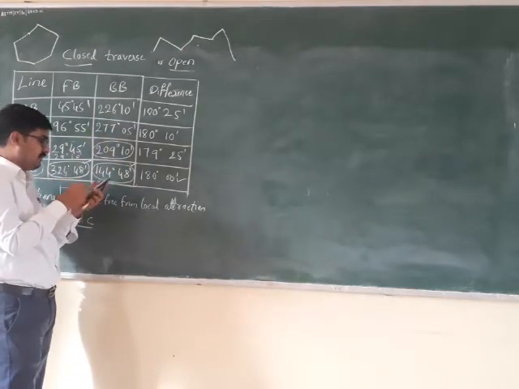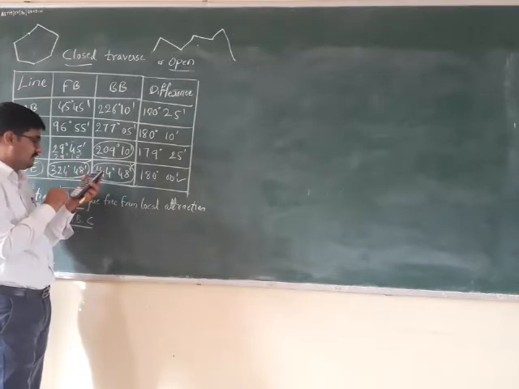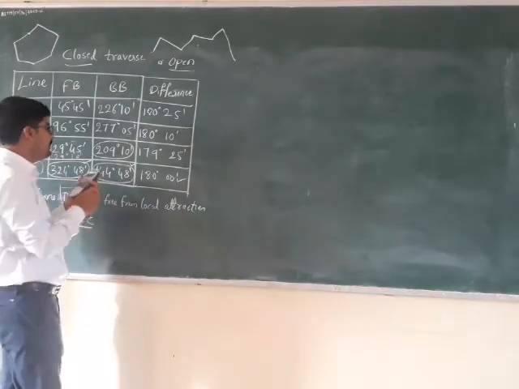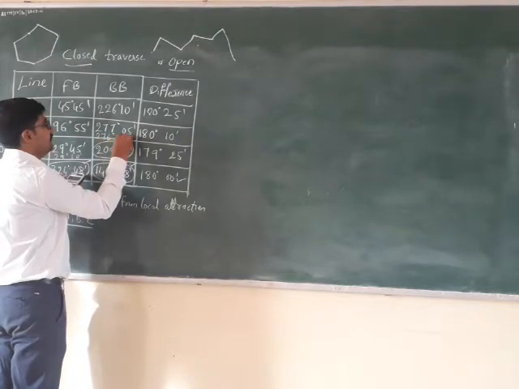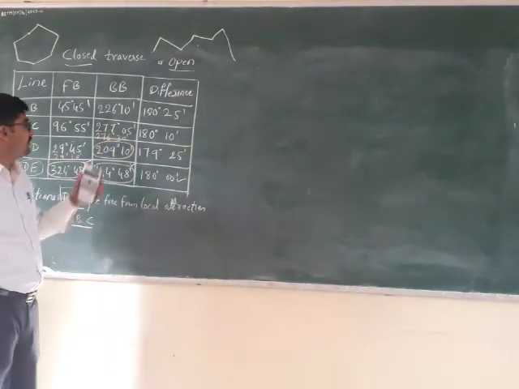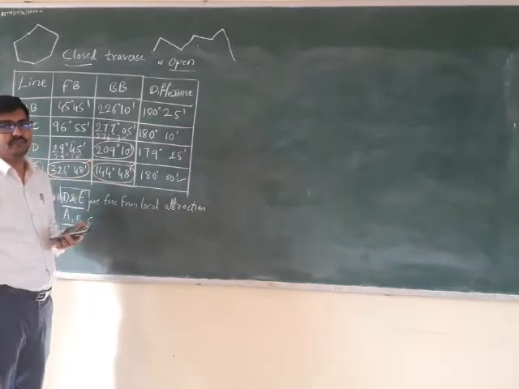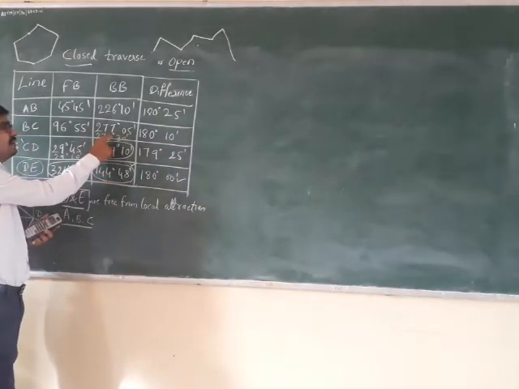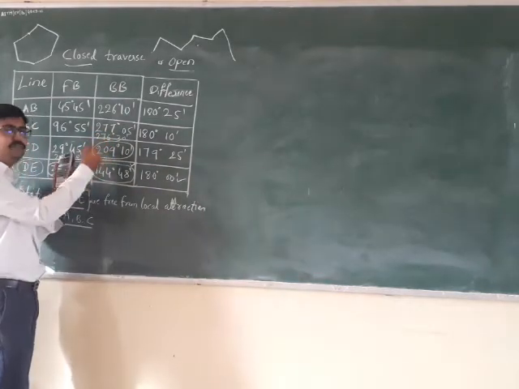So how to get that? 277 degree 5 minutes minus 0 degree 35 minutes. So the correct one is 276 degree 30 minutes. 276 degree 30 minutes is the correct bearing of the line. Understood? Now you found that the back bearing of a certain line is this, which is correct one, 276 degree 30 minutes. Do the same thing what you have done in the previous line.